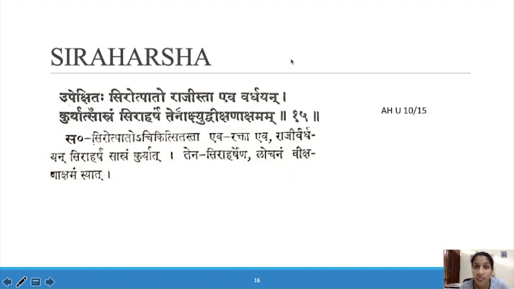Rajistha eva vardhayan. We saw a red eye, right? In the last picture there are a lot of Rajis. Red lines can be seen in the Shukla Bhaga, and they will increase.